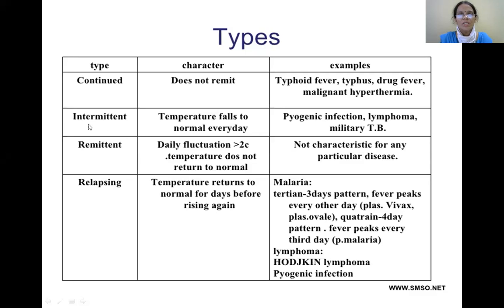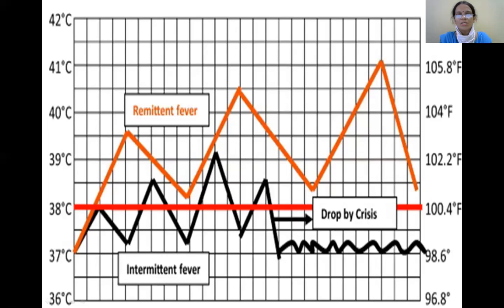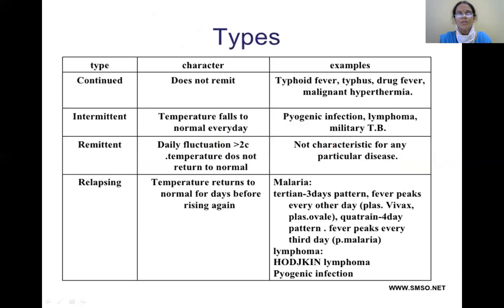The other one is the intermittent type. Here the temperature falls to the normal daily. You can see this falling to the normal. Here this is the intermittent type, the rise, fall, and reaching to the baseline. So that is the intermittent type of fever, mostly observed in, remember, pyogenic infections.